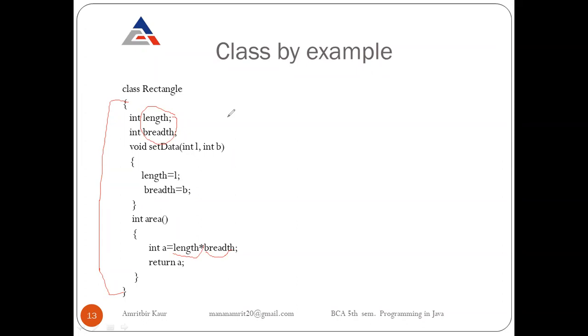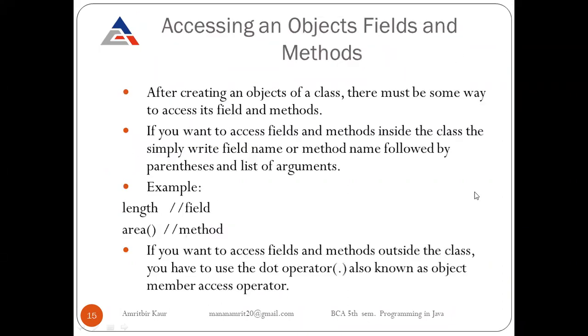If we want to call the area function here inside the class, we can write simply int r equals area. I'm writing int r here because the value is returned. So we can simply use the function name and variable name inside the class. But when we want to use these fields and methods outside the class, we have to use the dot operator. So now let us see how we can access fields and methods outside the class.